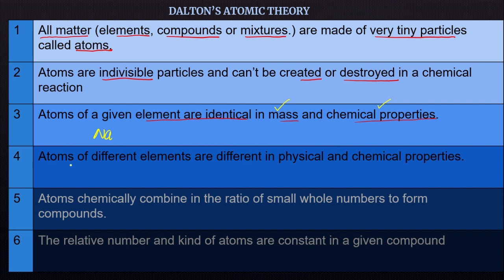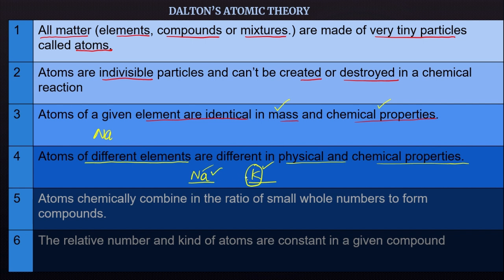Coming to the fourth one, atoms of different elements are different in physical and chemical properties. So we will compare atoms of different elements, say, an atom of sodium and an atom of potassium. Compare two elements and their atoms: sodium and potassium have different masses and different chemical reactions, potassium being more reactive and sodium being less reactive as compared to potassium.